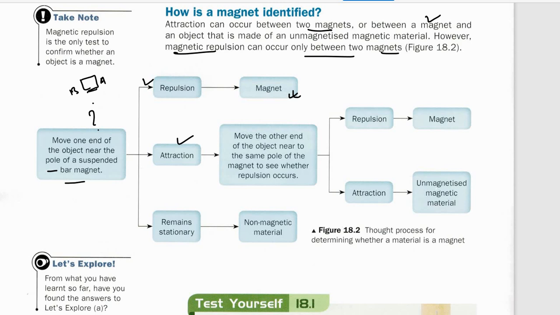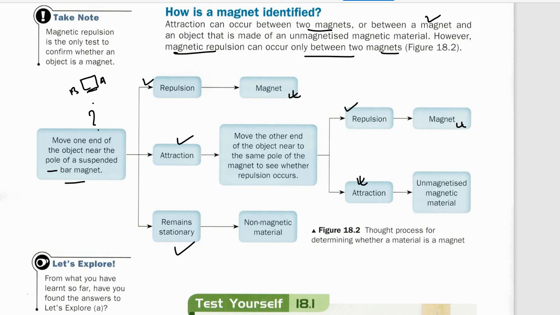So what you have to do now is move the other end of the object near the same pole, and then you'll see if it is repulsion, then you'll say yes, it is a magnet. But if it is attracted, it means it is a magnetic material, but now it is unmagnetized, so it is not behaving how a magnet should behave, that they repel each other when you have the same pole. And if it remains stationary, it means it is a non-magnetic material.